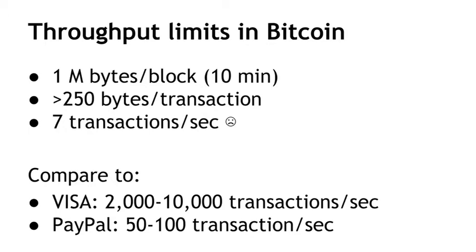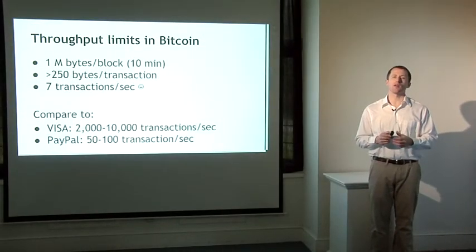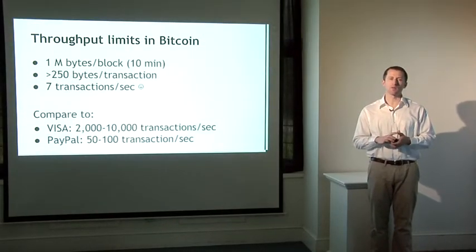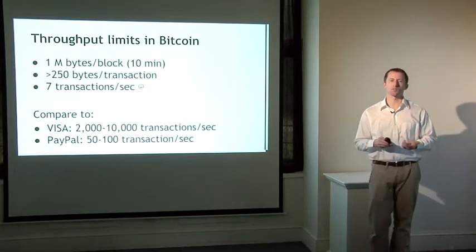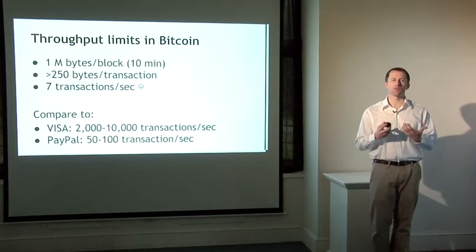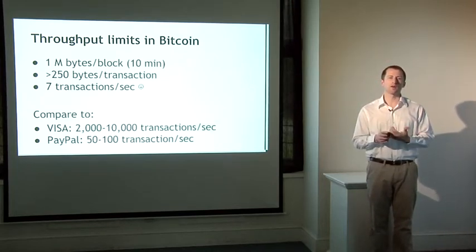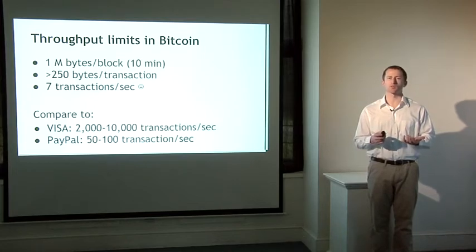Well, if you went down to the offices of Visa and told them, I'm proposing a new payment system that can handle 7 transactions per second, they would probably tell you, that's terrible, and then they would laugh and throw you out the door. They've been working for a long time to build a payment network that goes way bigger than this. It's said that Visa handles on average about 2,000 transactions per second around the world. And on the busiest times, think the Saturday before Christmas when everybody's out shopping and swiping a credit card, the Visa network can handle about 10,000 transactions per second.